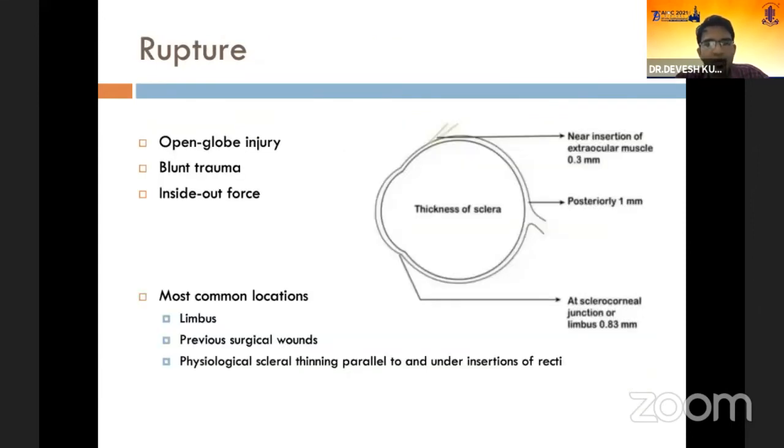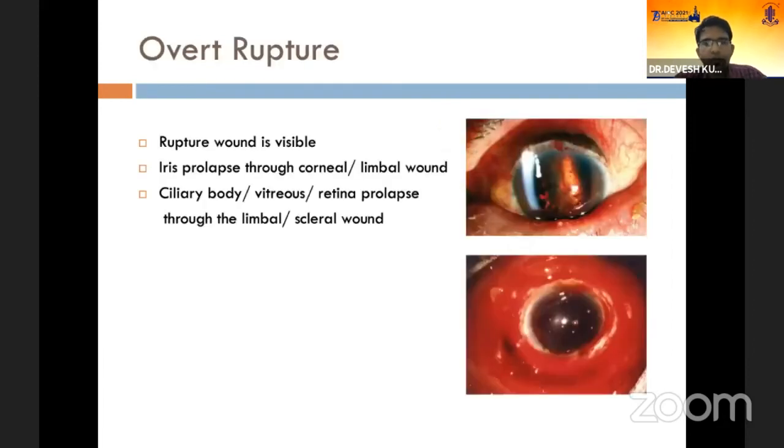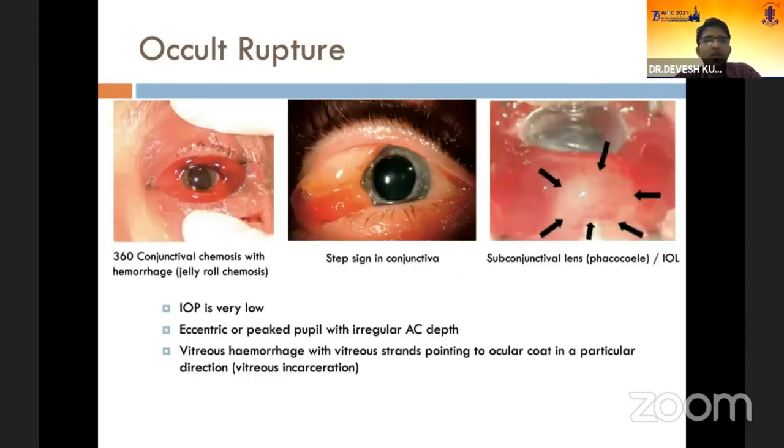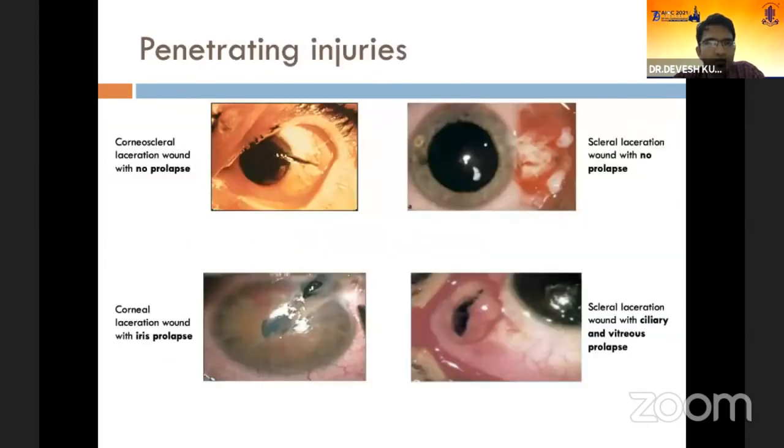Rupture: the most common sites of rupture are those which are inherently weak, such as the limbus, previous surgical wounds, and the areas of scleral thinning beneath the insertion of recti muscles. Overt rupture can be easily identified by the visible rupture wound and prolapse of the tissues, but occult rupture is often difficult to identify, and the pointers can be a jelly roll chemosis and a step sign in conjunctiva or a subconjunctival lens. Intraocular pressure is often low in such cases.